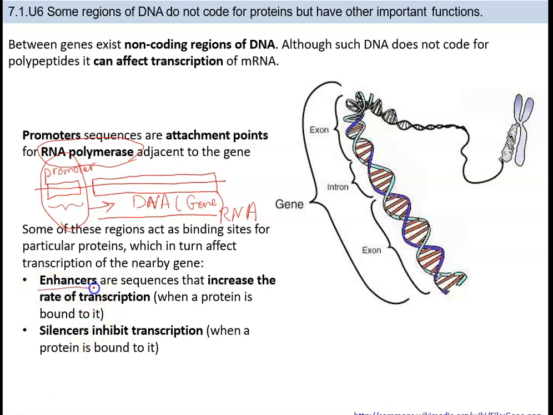So what are the enhancers? Enhancers are sequences that increase the rate of transcription. So if we have enhancer here, then this means that the transcription rate will be increased. The number of the copies for RNA will be increased. That's the reason we call it enhancers. And what if it is silencers? Then silencers inhibit transcription. And when the protein is bound to this silencer area, then the transcription will be stopped.